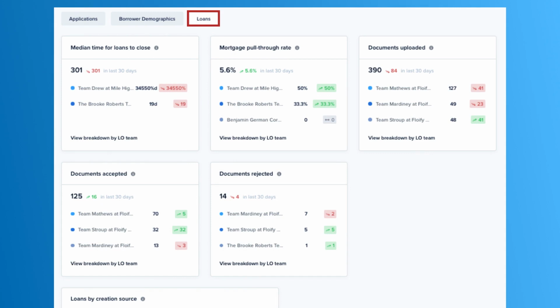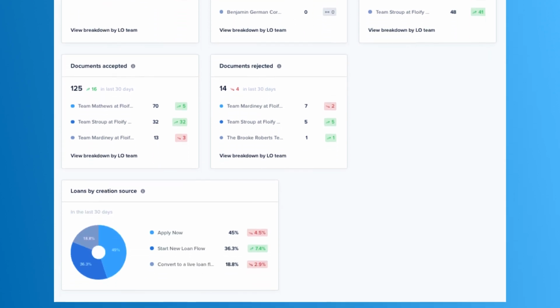And then lastly, on the loans tab, I can view median time for loans to close, mortgage pull-through rate, documents uploaded, documents accepted and rejected. I can also view loans by creation source. So again, I have apply now, start new loan flow, and then convert to a live loan flow. That just shows me how many incomplete applications I'm converting there. And I'll show this again in action here.